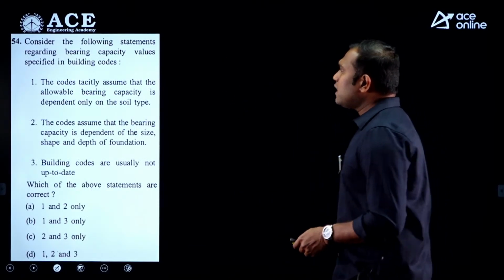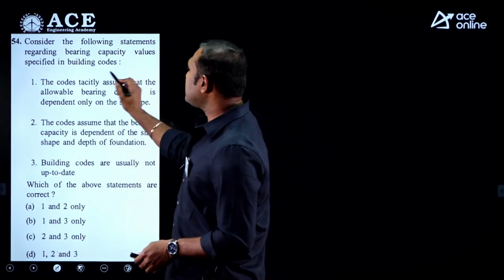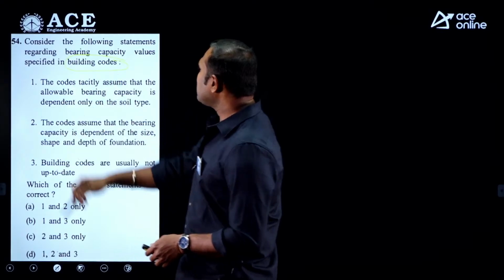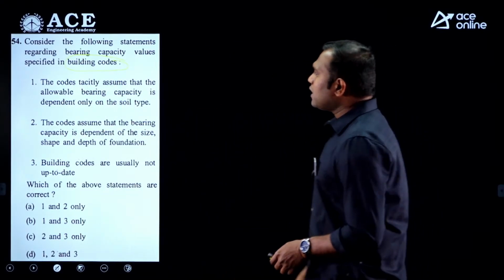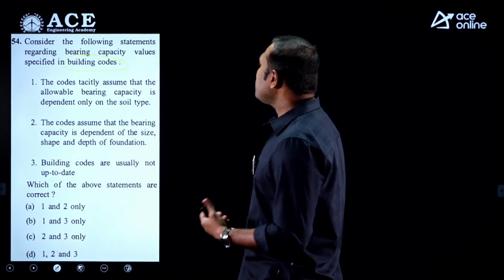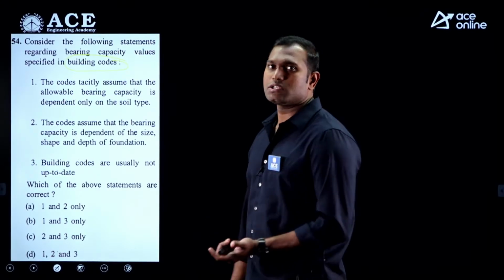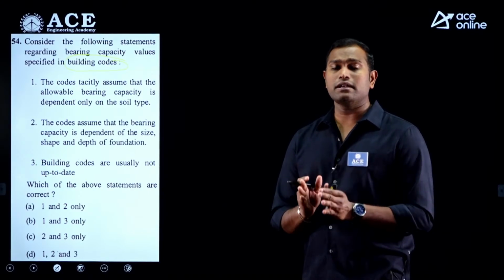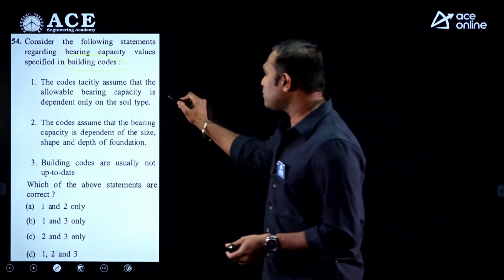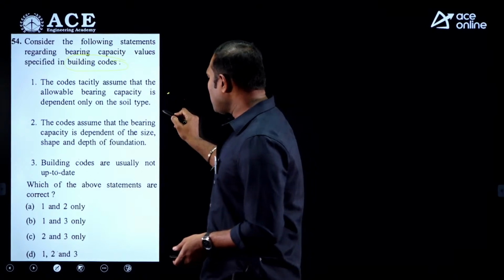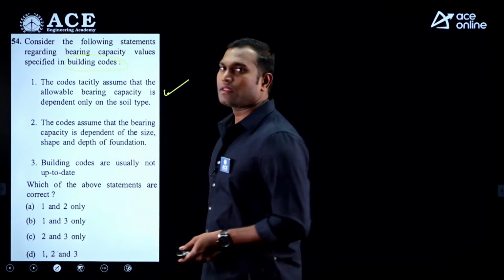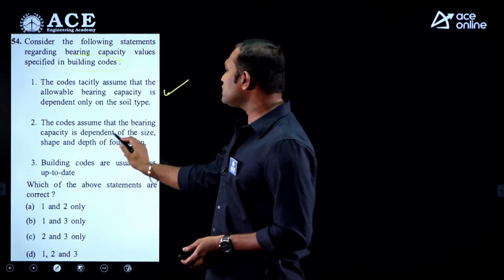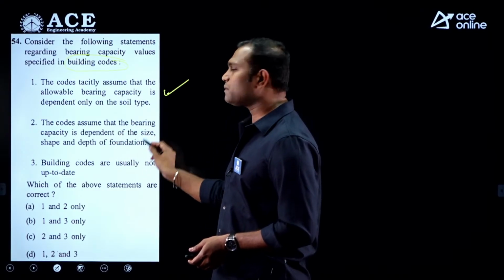Next, consider the following statements regarding bearing capacity values specified in the building codes. The first says the codes tacitly assume that allowable bearing capacity is dependent only on the soil type. Yes, it depends on the soil type only. The second says the codes assume that bearing capacity is dependent on the size, shape and depth of the foundation.